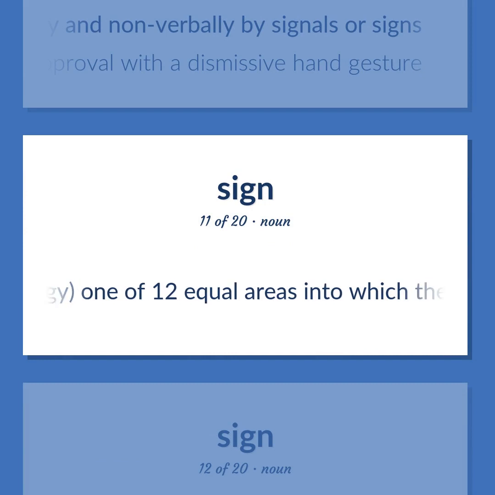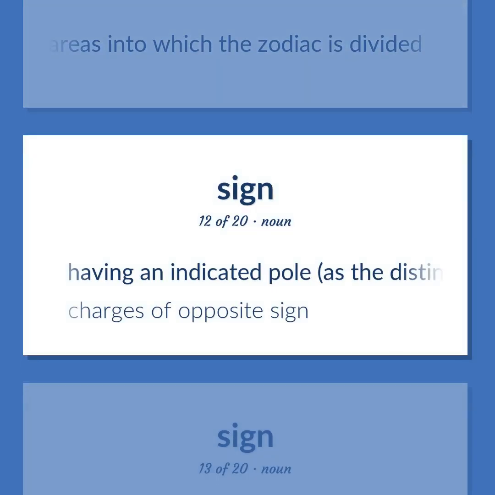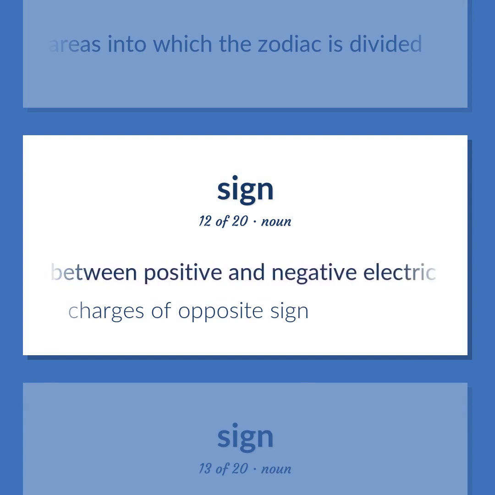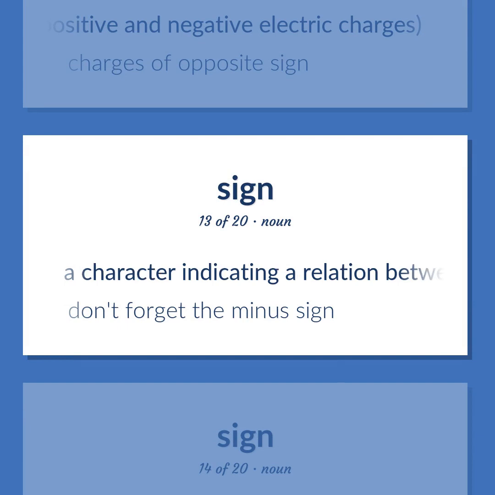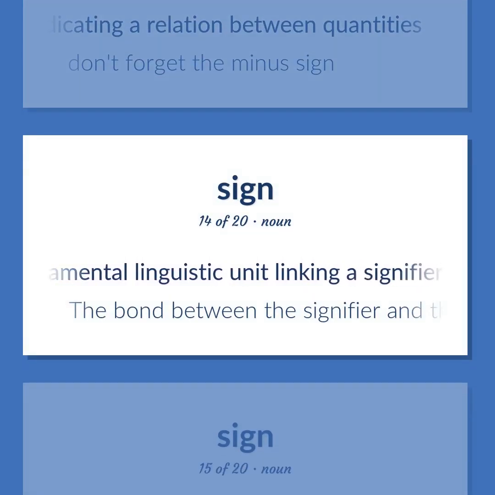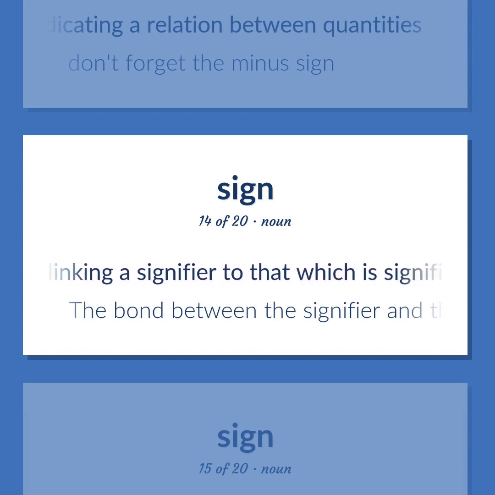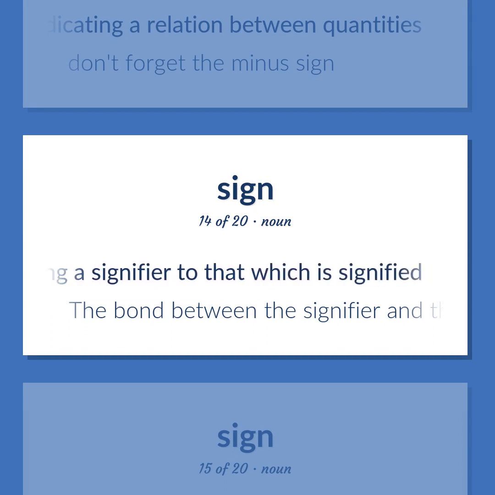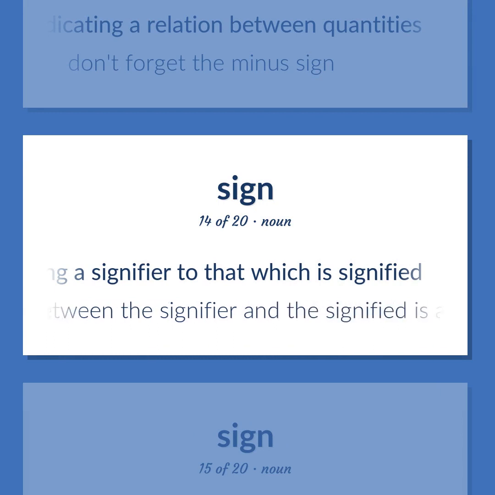Astrology: one of twelve equal areas into which the zodiac is divided. Having an indicated pole, as the distinction between positive and negative electric charges. Charges of opposite sign. A character indicating a relation between quantities. Don't forget the minus sign. A fundamental linguistic unit linking a signifier to that which is signified. The bond between the signifier and the signified is arbitrary.